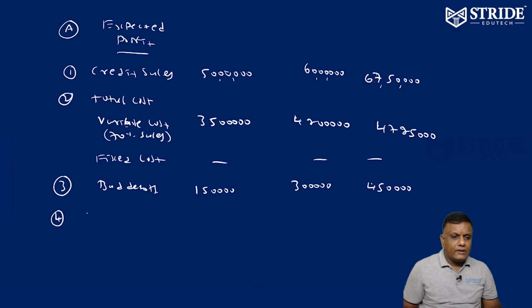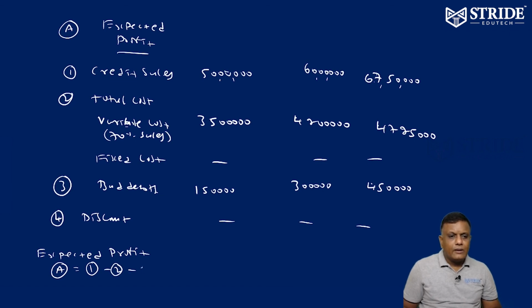Number 4, generally discount is to be subtracted. Here discount is not given, so you can leave it. Expected profit A is equivalent to 1, credit sales, minus 2, total cost, that is variable and fixed, minus 3, bad debts, minus 4, if discount is given, that also you have to subtract.